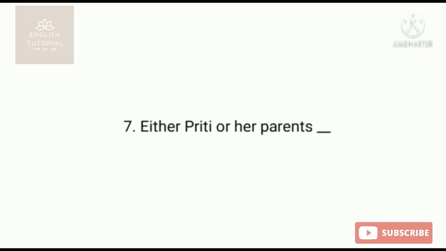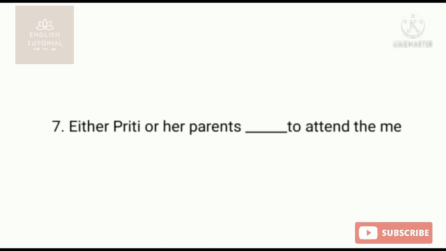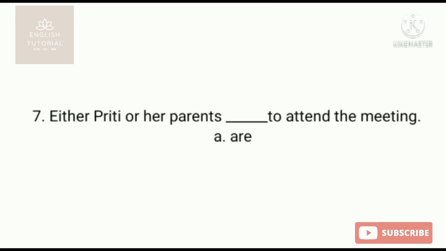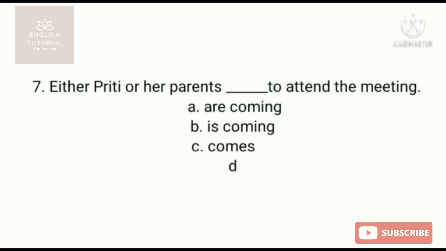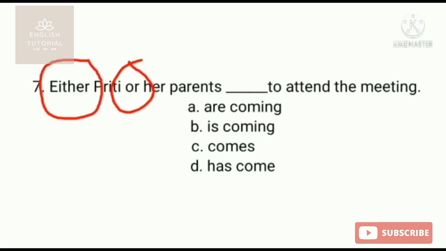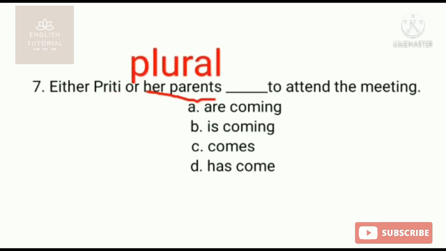Either Preeti or her parents, then the blank verb place to attend the meeting. So you need to understand here one of the rules of subject and verb agreement, when you are having either one noun or another noun and the number is different. Preeti is the singular number, her parents is the plural number, and the verb places just after her parents.